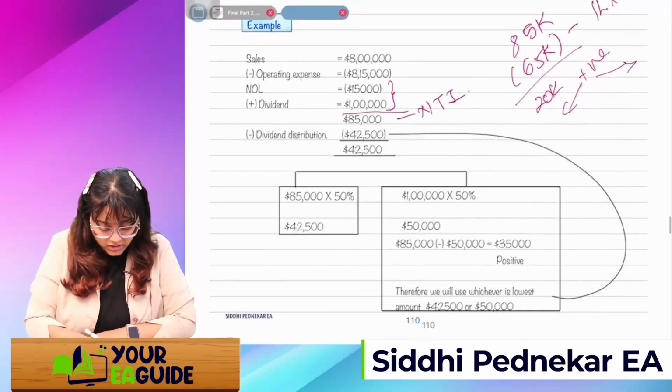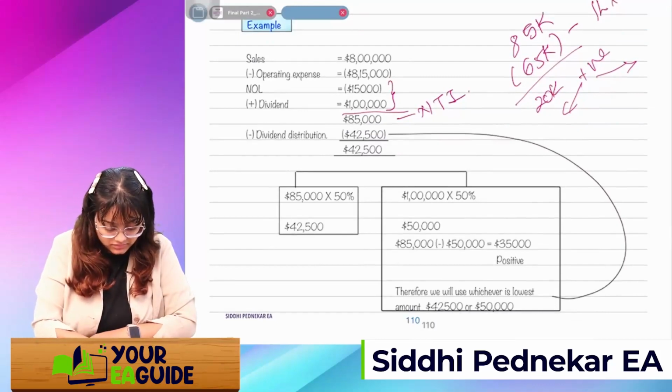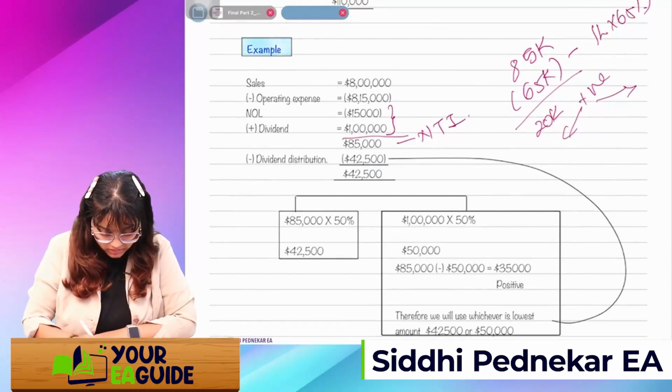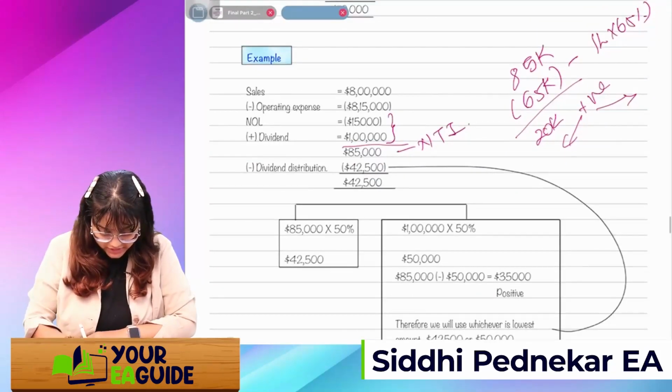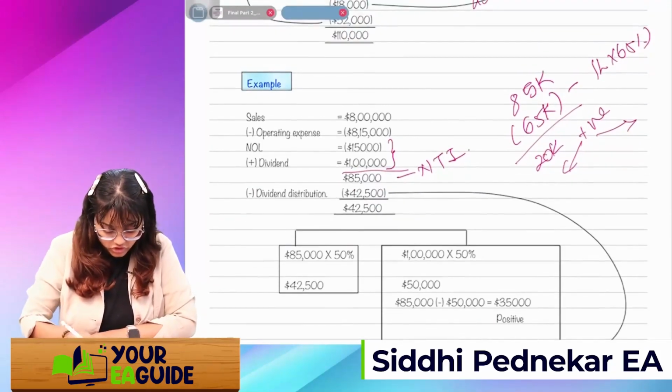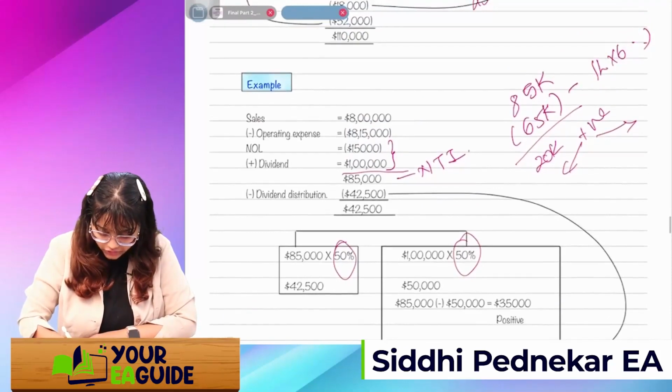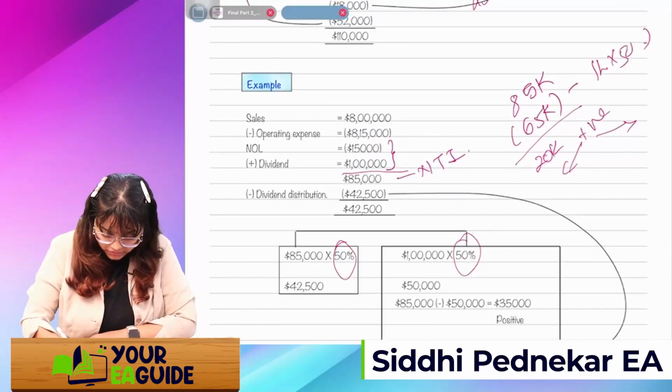See, 85,000. Okay. So wait, guys, here the ownership percentage are different. So I have not mentioned here the percentage, but here they have taken like 50%. So what we'll do, we'll take here 50%. If I take, then here it should be 50K, right? So it's 35K.